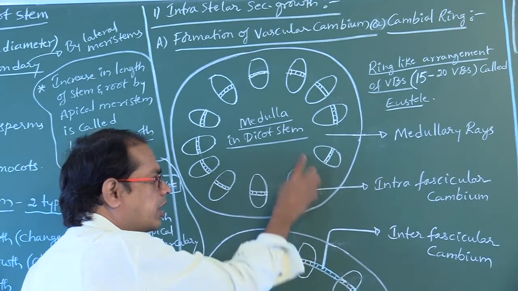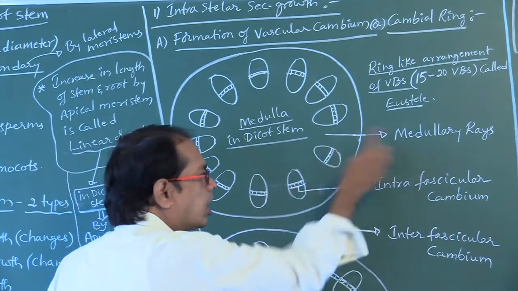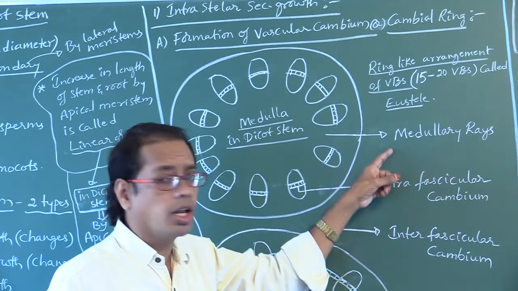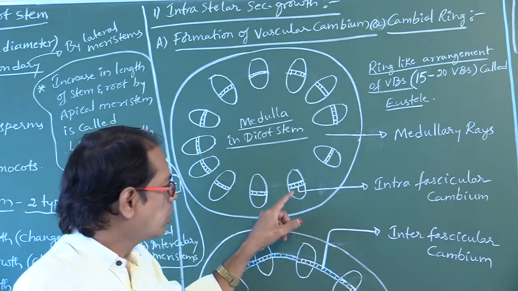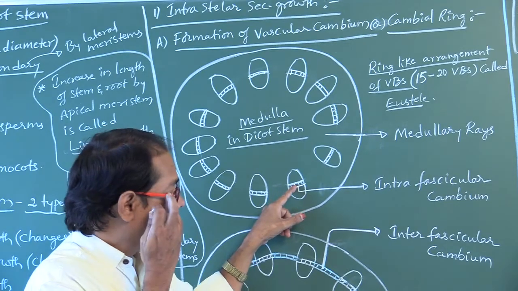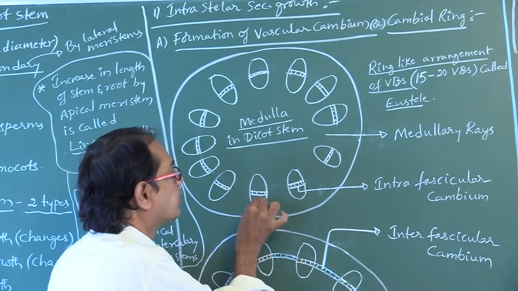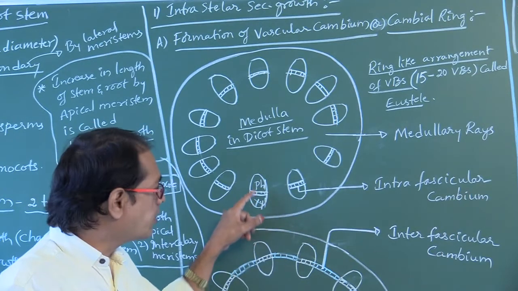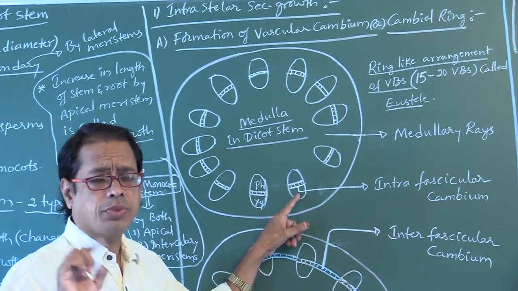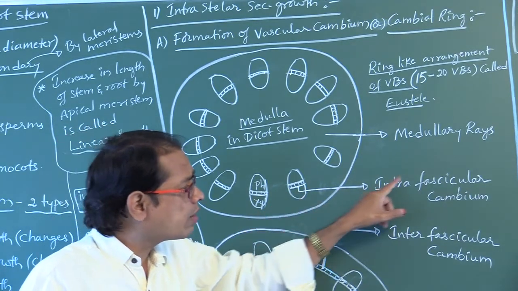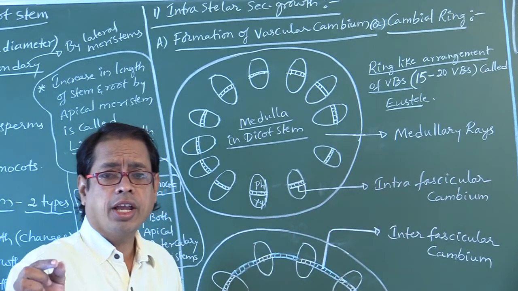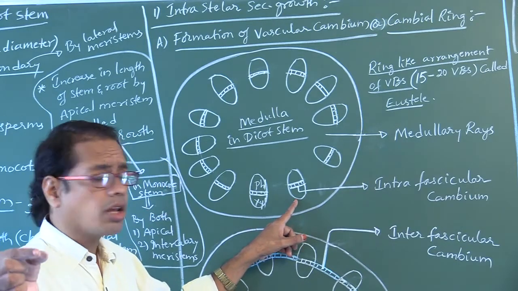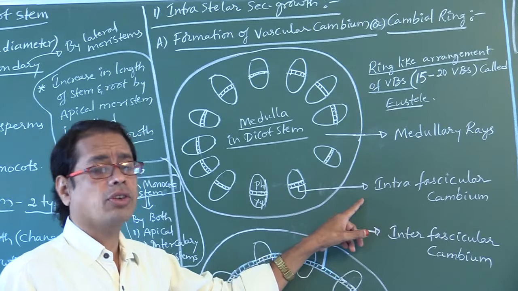In between the vascular bundles, what do you find? Medullary rays. The parenchyma cells present in between the vascular bundles are called medullary rays. So this is cambium, this is xylem, this is phloem. In between xylem and phloem, a meristematic tissue is present. That is the so-called intravascular cambium, the tissue present within the vascular bundle.